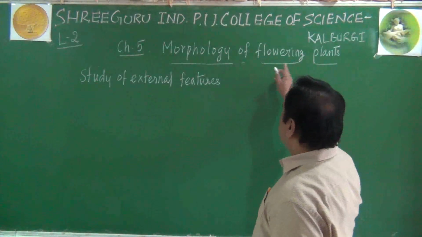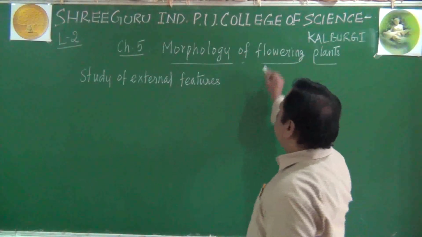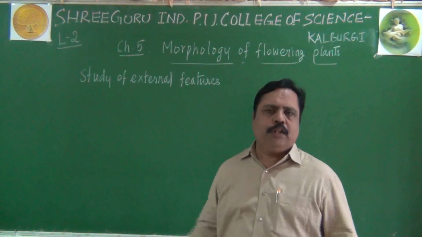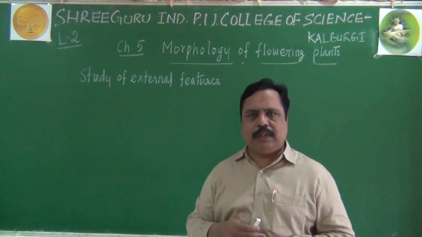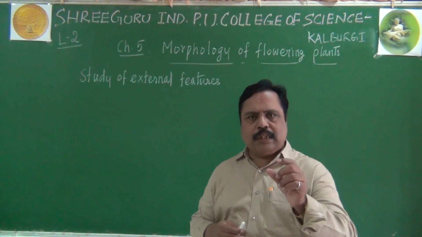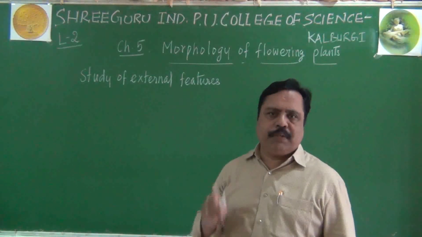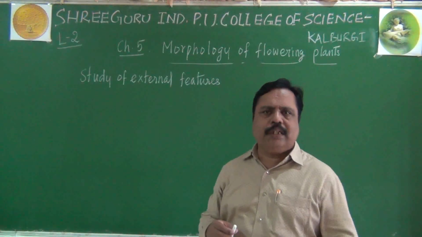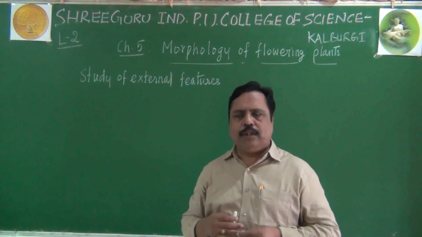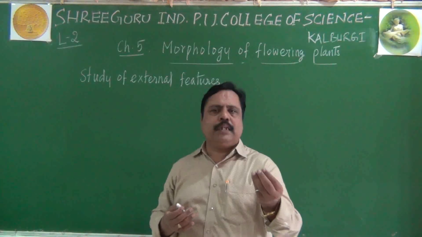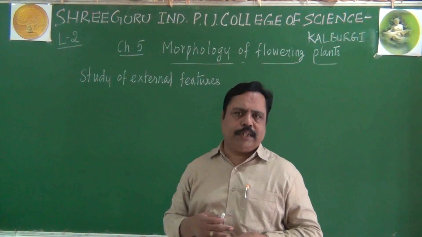You know about flowering plants. The plants which produce flowers are called flowering plants. You must know why plants produce flowers. Flowers are the reproductive organs produced by these flowering plants. Why they produce flowers is for reproduction. You may be recalling that in a flower there will be anther, androecium and gynoecium like that.